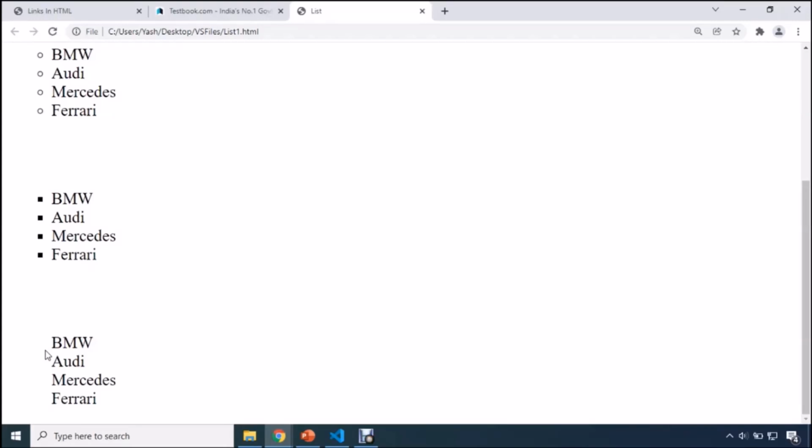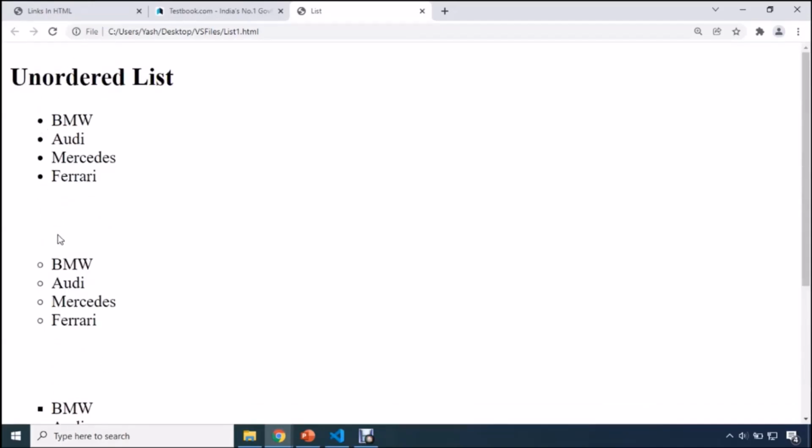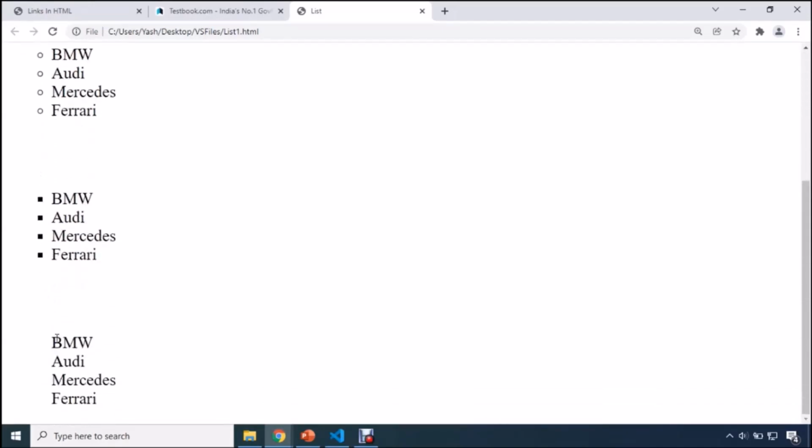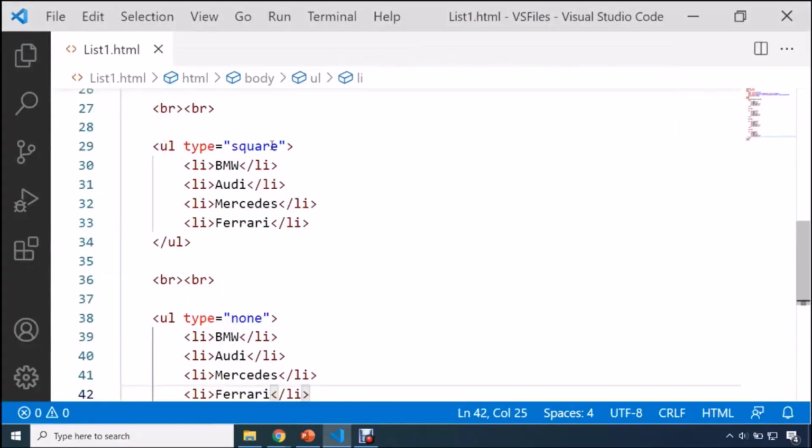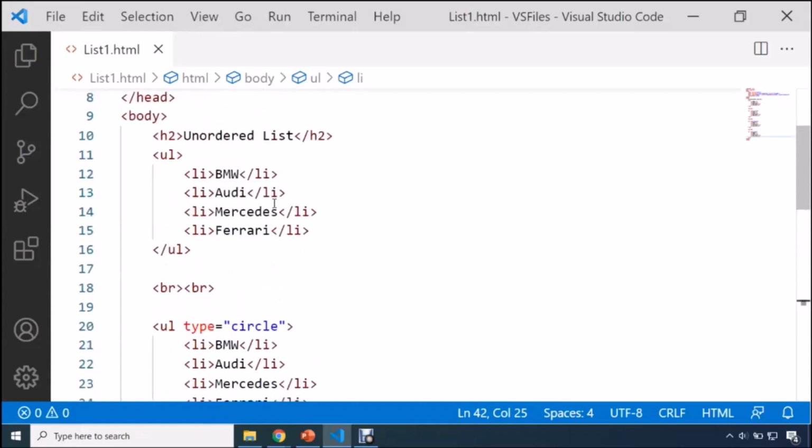Let me save it, and if I show you the output, you can see no symbol will appear in front of your set of items. So this is the disk, circle, square, and this is none. All you need to do is use this attribute named type, and you can specify these values. So this is how we can display the items in an unordered list.